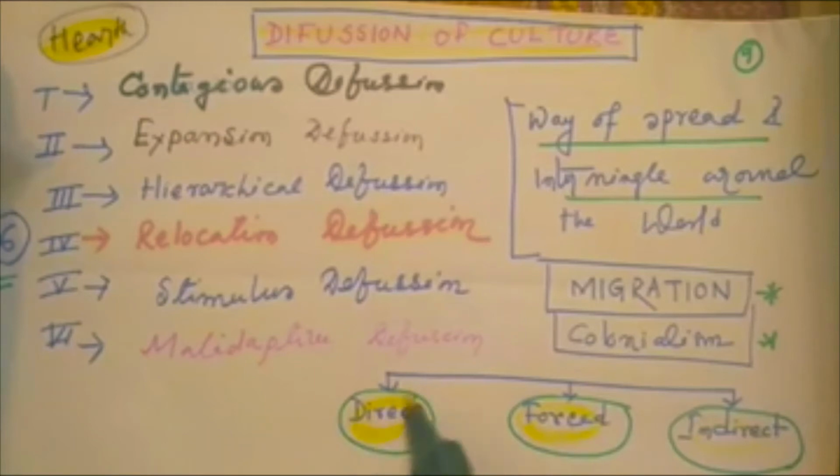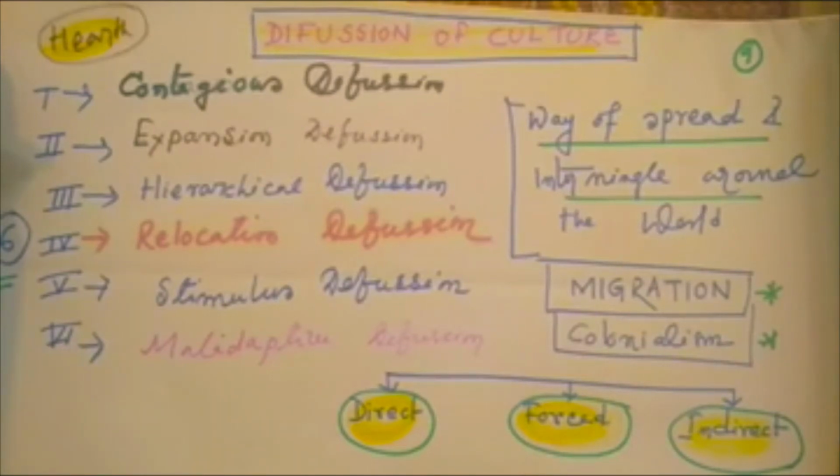Direct: by direct contact and interaction, culture spreads from the source region. Indirect: not by direct contact, but through migration and the media, culture spreads from one region to another. And forced: by government policy or government order, that is forced diffusion.